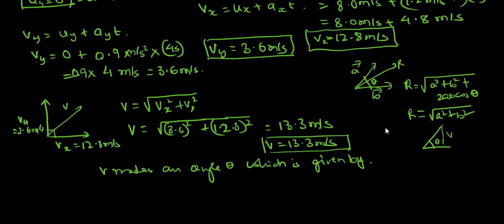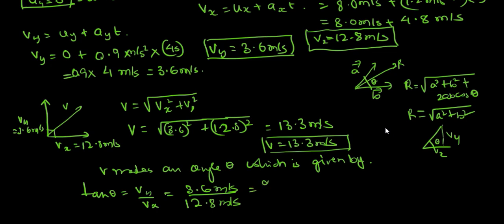Tan theta will be Vy by Vx, of course, right? So we can write tan theta is equal to Vy by Vx. Vy we have calculated, it's 3.6 meter per second, and Vx we have calculated 12.8 meter per second. That's basically 9 by 32. So this is 9 by 32.